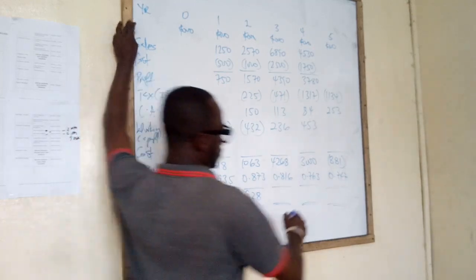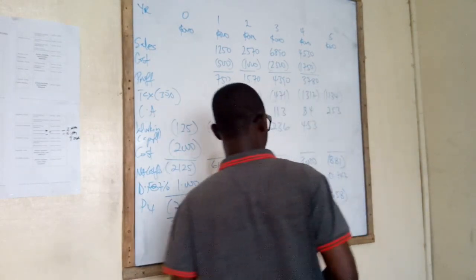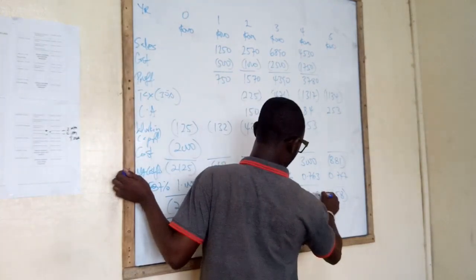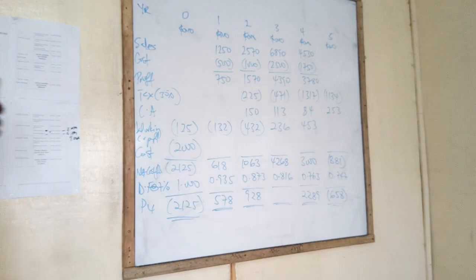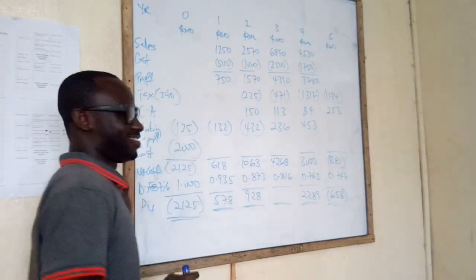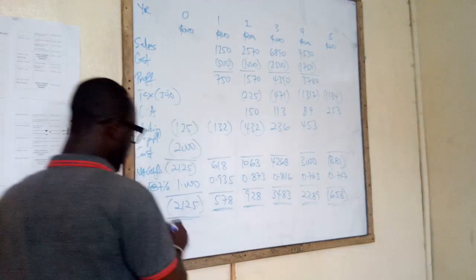The last one. 658. Year 4. 2, 2, 8, 2, 2, 9, 3, 4, 8. Okay. Net present value.